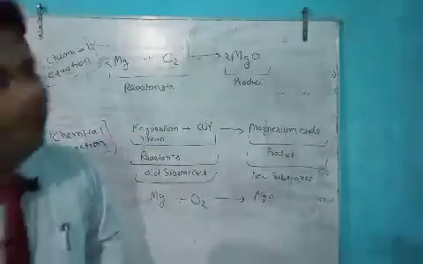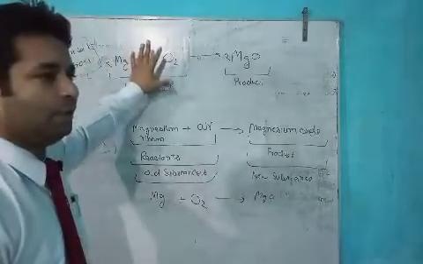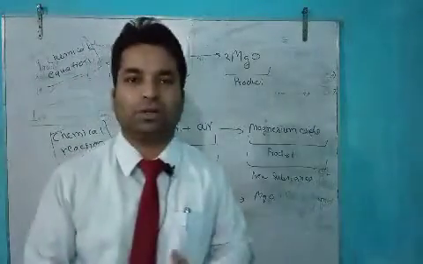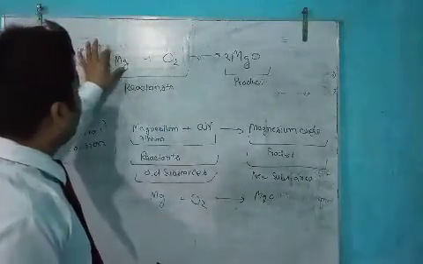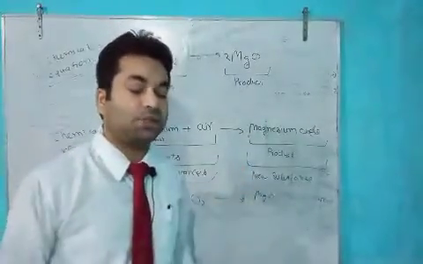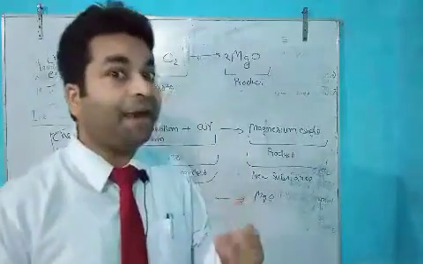One thing you should also understand: when practically we do this reaction in the laboratory, what precautions should we take? When we burn magnesium ribbon with oxygen, dazzling light appears. Dazzling means very bright light, and it can affect our eyes too.